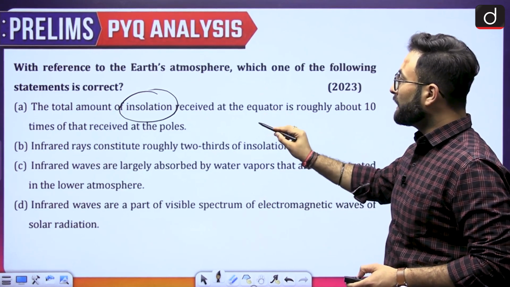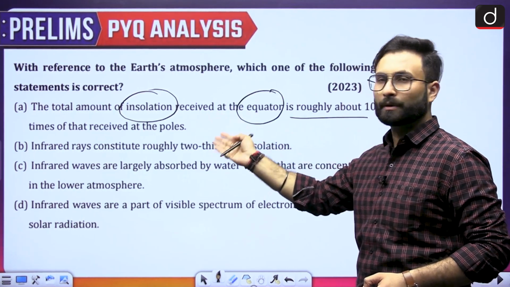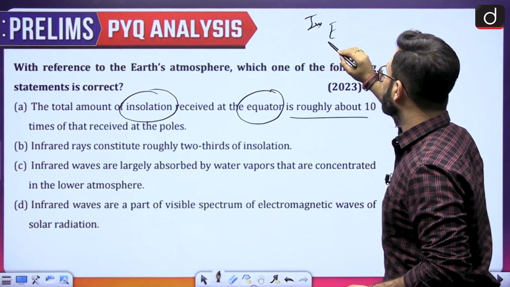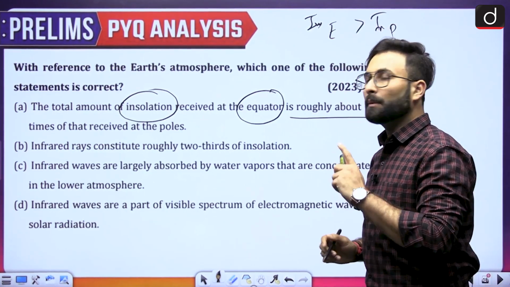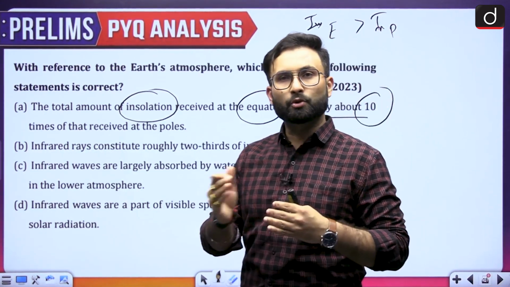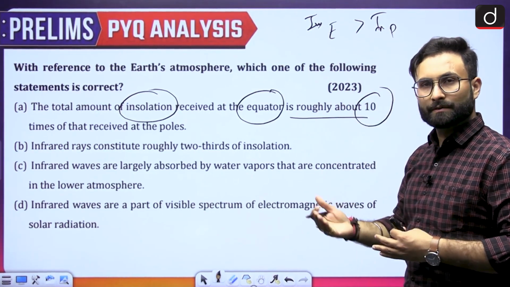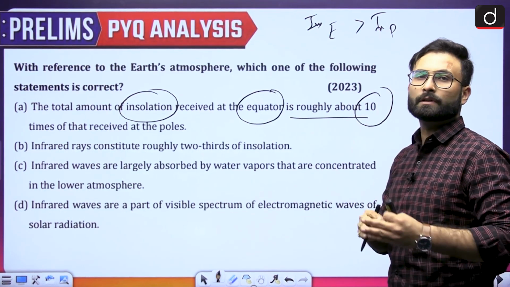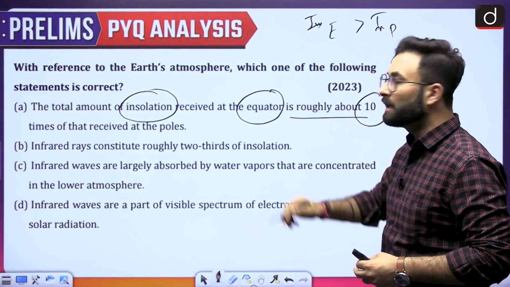Now what they are saying is that the amount of insolation received at the equator is roughly about 10 times that of the pole. So what they are saying is that the insolation which has been received at the equator is greater than insolation which is received at the pole. Now this is fine, but the problem is that they are saying that it is about 10 times. Now that is not the case. The 10 times is way too much. Okay, so that is not there. So when we talk about the insolation which has been received at the equator, which is indeed higher than the insolation which is received at the poles, but that is not as high as the 10 times. Okay, so this statement number 1 becomes wrong.